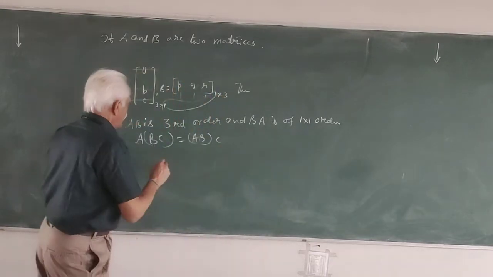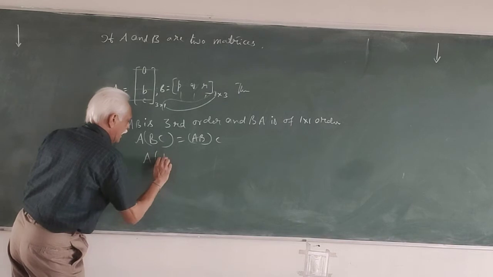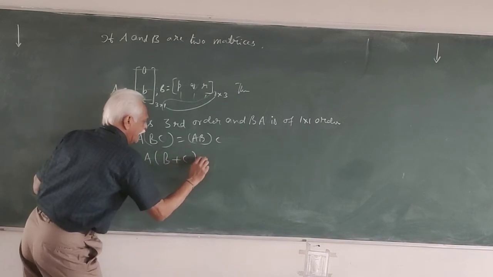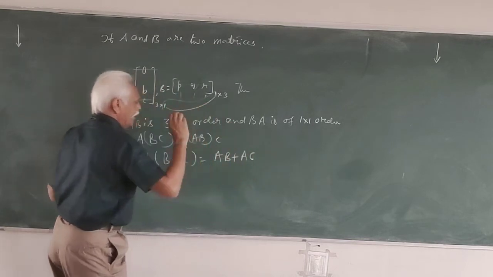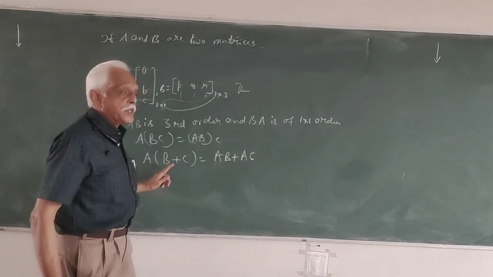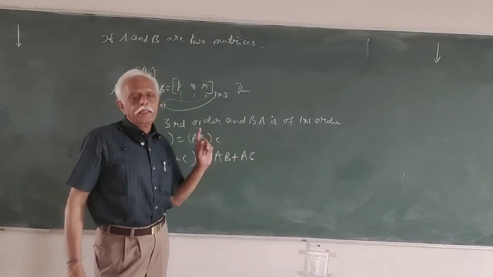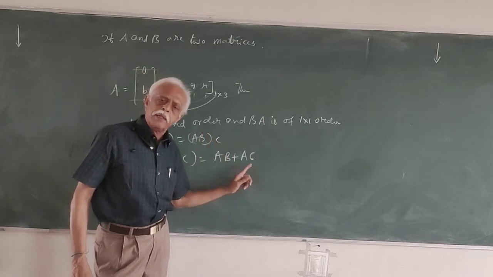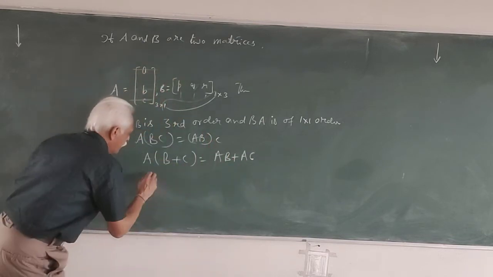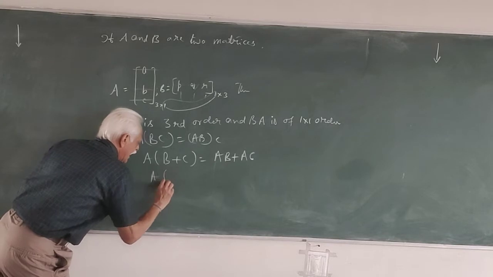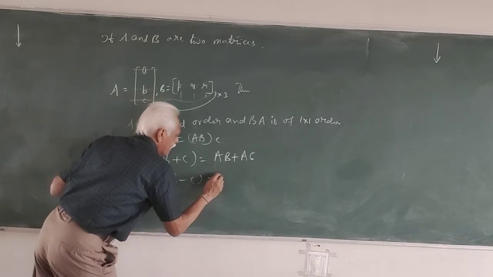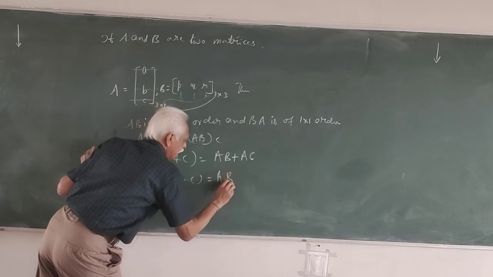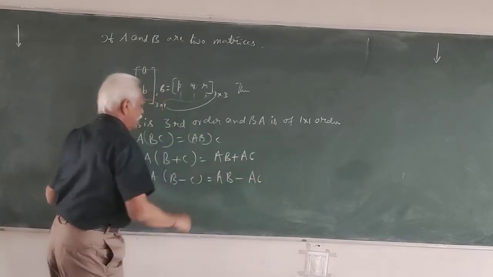Next, A into B plus C is equal to AB plus AC. Means this is distributive over addition. If you have A into B minus C, it is nothing but AB minus AC.